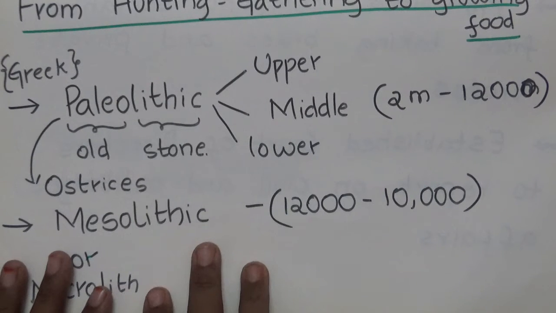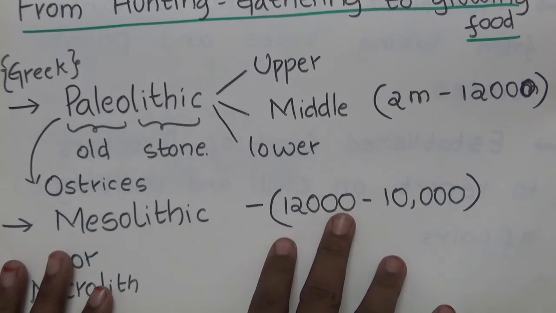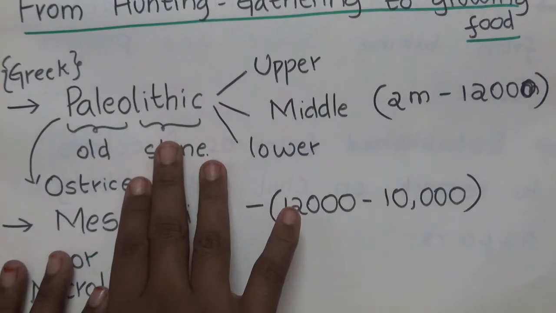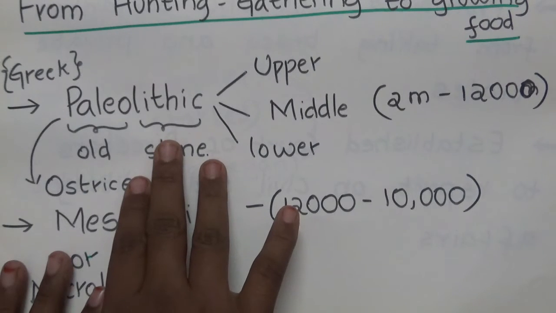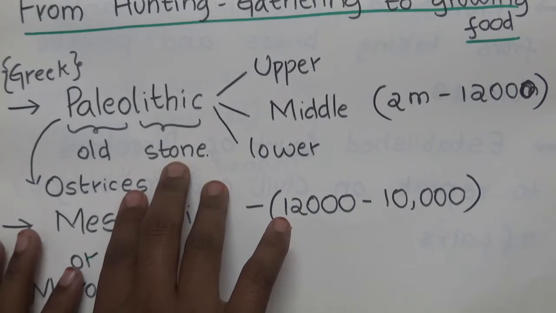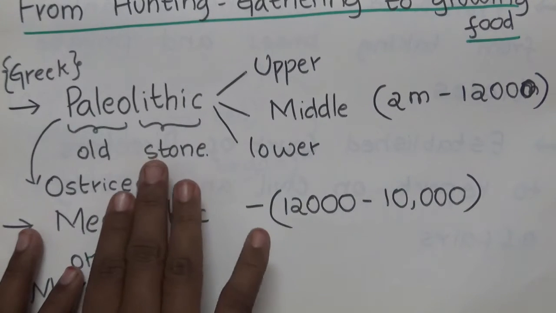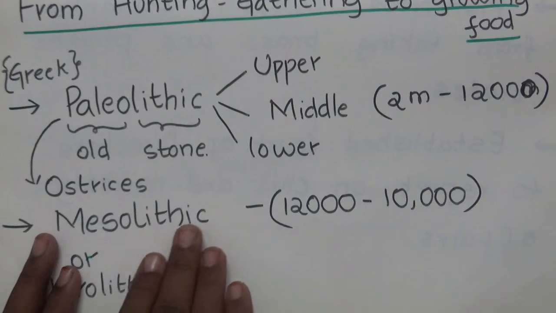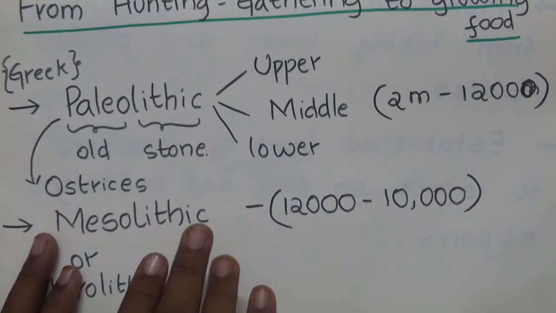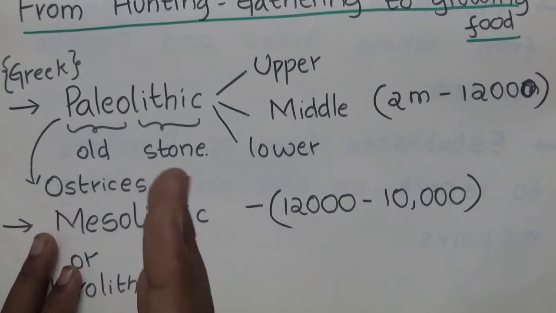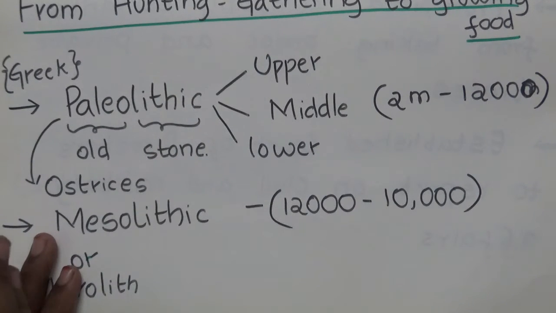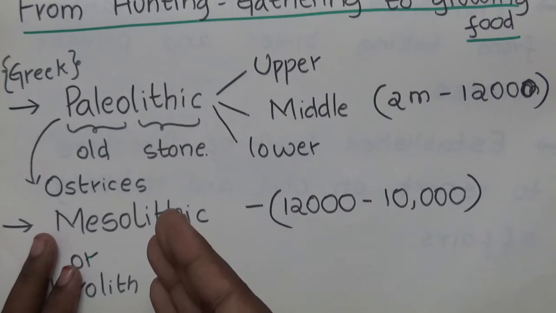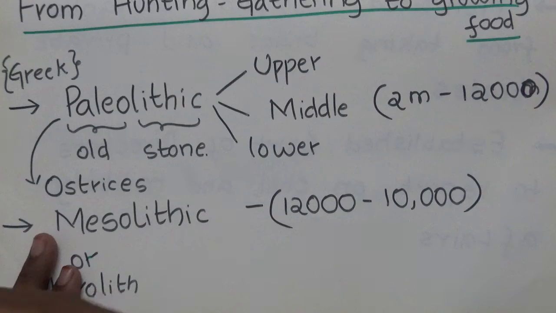And how they got to know that animals can be domesticated was in the Paleolithic period. They used to hunt animals, they used to kill, and also they used to gather fruits and vegetables and roots, etc. And slowly, as the time changed in Mesolithic, people started observing animals, like what the food habits of those animals are, what the breeding seasons of these animals are, and started realizing that these animals can also be domesticated.